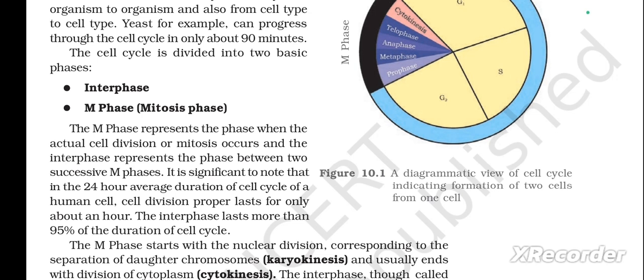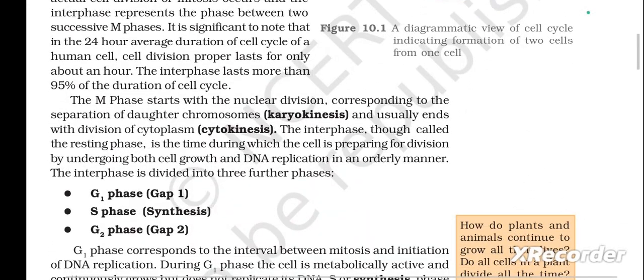The M phase represents the phase when the actual cell division or mitosis occurs, and the interphase represents the phase between two successive M phases. It is significant to note that in the 24 hours average duration of cell cycle of a human cell, cell division proper lasts for only about an hour. The interphase lasts more than 95% of the duration of cell cycle. The M phase starts with the nuclear division corresponding to the separation of daughter chromosomes, that is karyokinesis, and usually ends with the division of cytoplasm, that is cytokinesis.